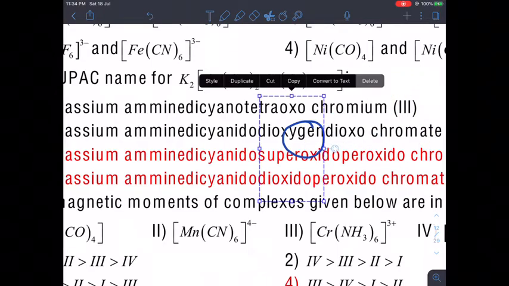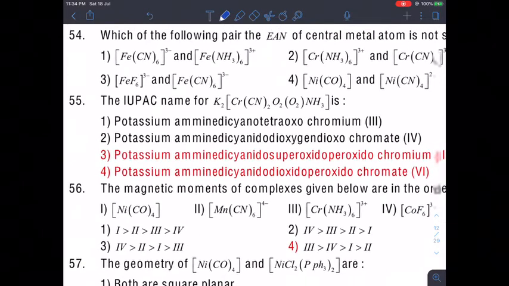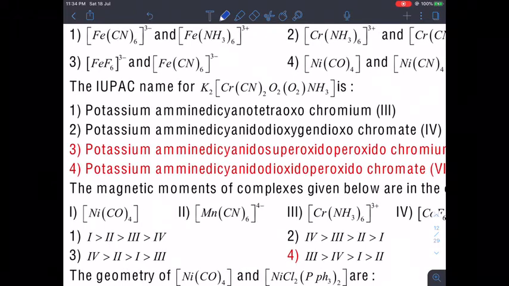Now, let us talk about the second option. Potassium amine dicyanide dioxygen dioxo chromate 4.